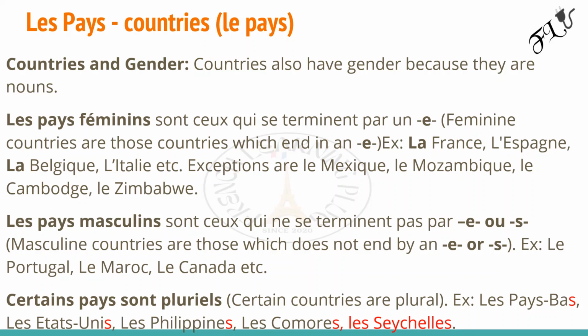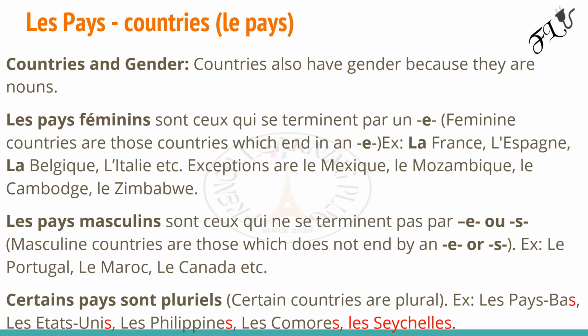If you want to know the gender of a country, please check a bilingual dictionary. For example, you check Cameroon and it will show you Cameroon in French. Then you see what the last letter is. It's the countries that are already in French, not in English. Please don't go to English and start checking. The country is already in French, autograph. Then you can check and say, okay, this is the gender. Those feminine countries are those countries that end in an E.